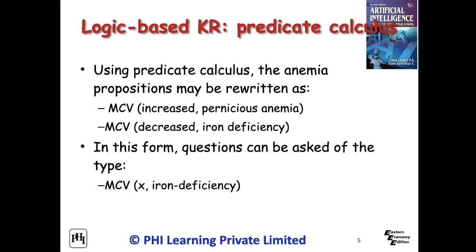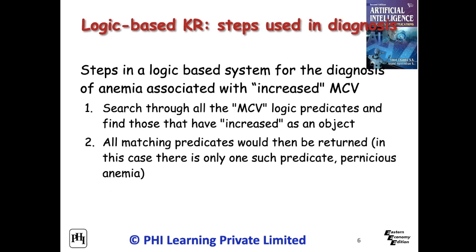Here, when a patient is anemic, the mean corpuscular volume or MCV measurement allows classification as either a microcytic anemia, meaning MCV below normal range, or normocytic anemia, meaning MCV within normal range, or macrocytic anemia, meaning MCV above normal range. Using predicate calculus, the anemia propositions may be rewritten as given. Steps in a logic-based system for the diagnosis of anemia associated with increased MCV: this will search through all the MCV logic predicates and find those that have increased as an object.